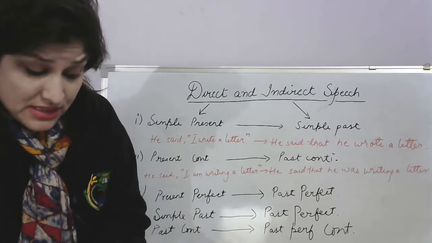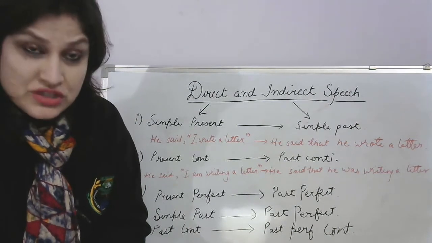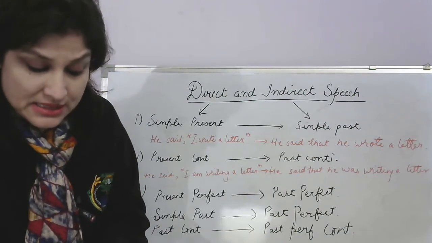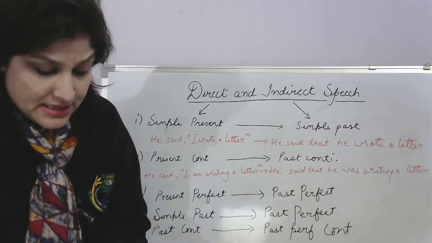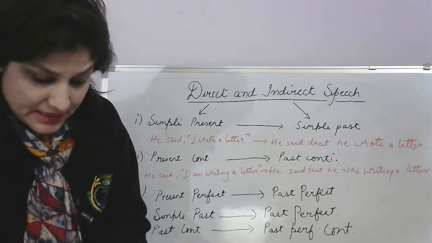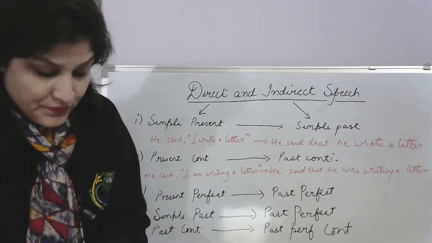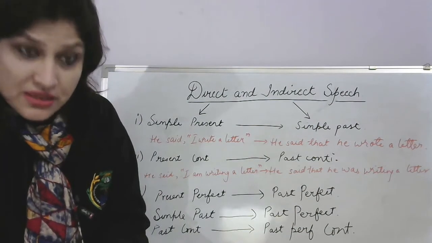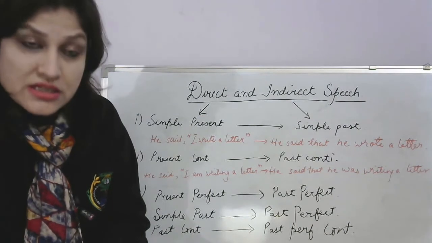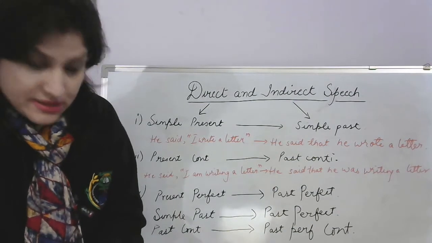Then only you'll understand how to change it. Now see, they've given some examples under it. He said it is raining now. He said that it was raining then. Okay? We've changed now to then. He said last night I met my friend. He said that he had met his friend the previous night. Last night will change to previous night. He said, I'm glad to be here this evening. He said that he was glad to be there that evening. Right? Here and this will change to there and that.